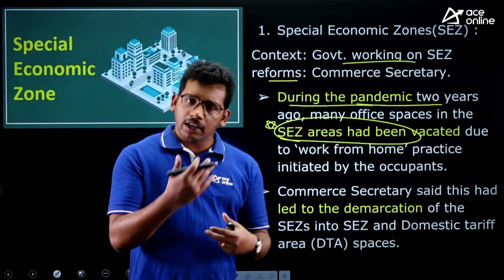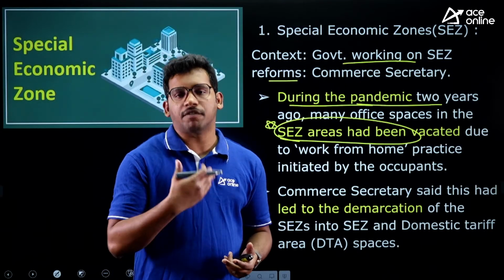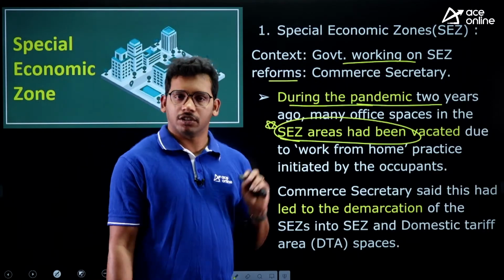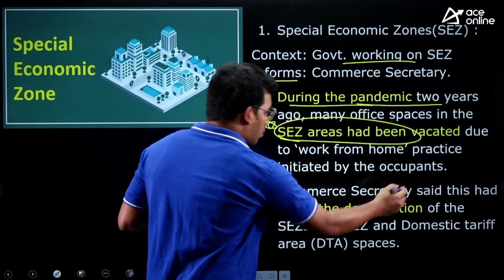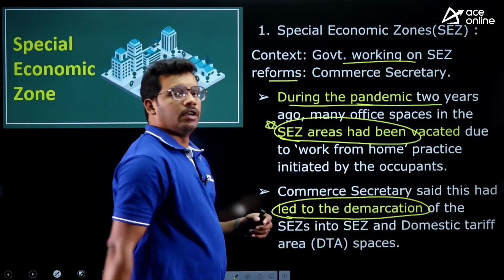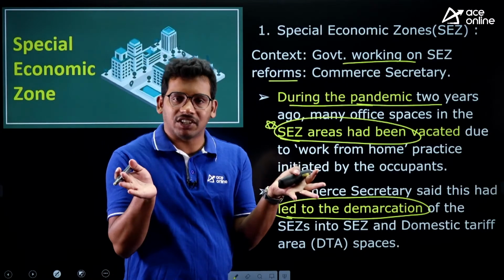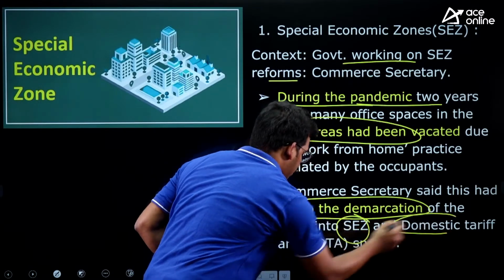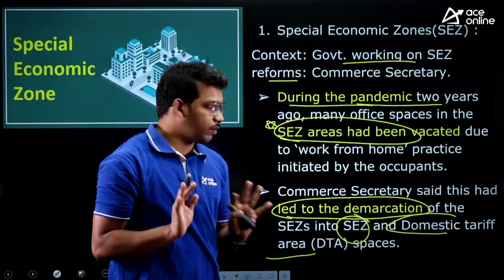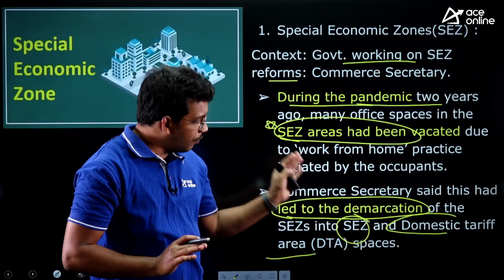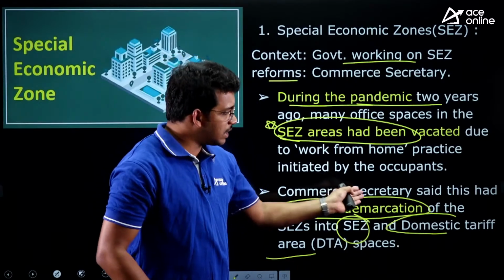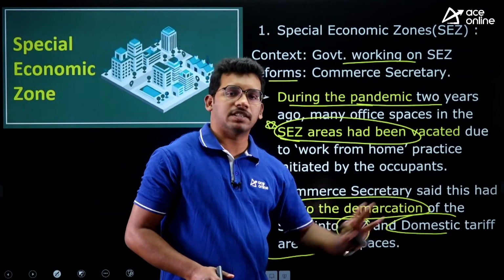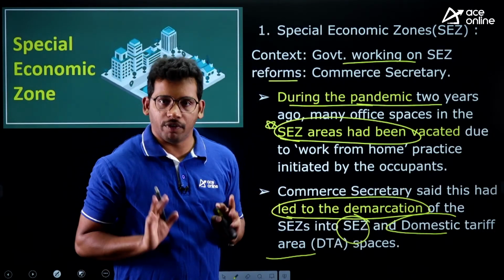So that's why again there is a change in activity. That means physically the offices have opened. Now we need to bring certain reforms. So that's why the government is working on it. So that is the context that he said. And also one more thing he said was, because of COVID, there was a demarcation, I mean the differences between SEZ and domestic tariff area. This too we will understand, don't worry. What is SEZ? What is domestic area? Why they have demarcated? Those things we will see. He just said this statement that the government has demarcated between the SEZ as well as the domestic tariff area during the COVID years. Okay.